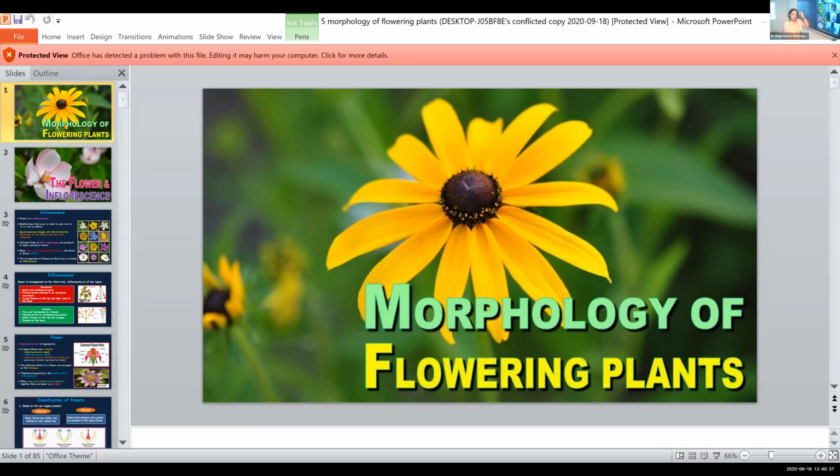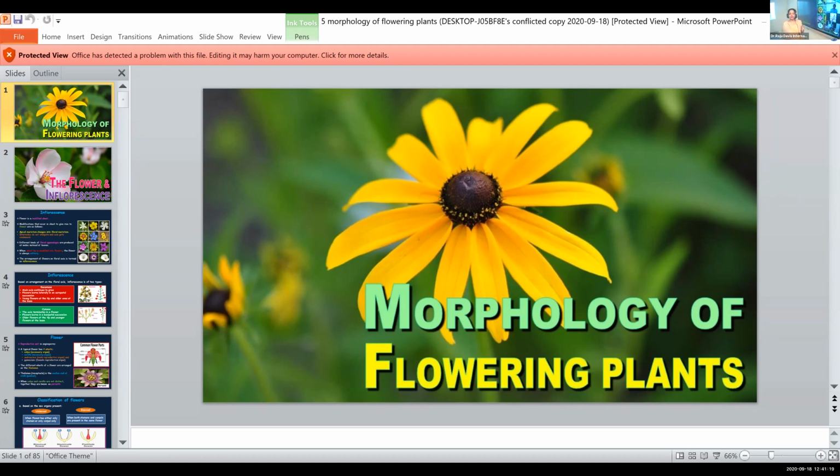So first we will see what is a flower or what is meant by an inflorescence. The major difference between a flower and inflorescence is that in a flower only a single flower will be there at a specific position. But when clusters of flowers are there on a floral axis, you call it an inflorescence. I'll repeat again, in a flower, one solitary flower will be there at a specific position, whereas in an inflorescence, there will be a bunch, a cluster of flowers arranged on a floral axis.